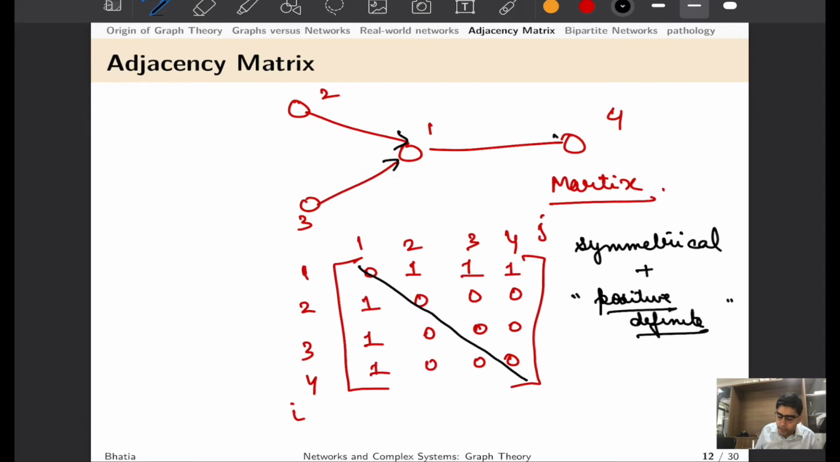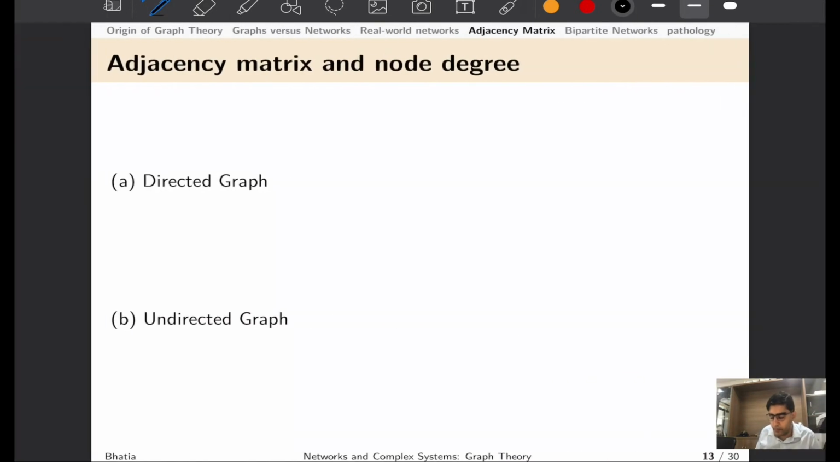Now, another question for you: if I add some directions here and using the same notation, j connects to i equal to 1, j does not connect to i equal to 0, can you find the adjacency matrix of this particular network? In case you face any problems, please write down your comment in the comment section.